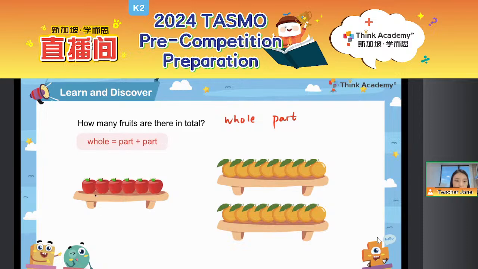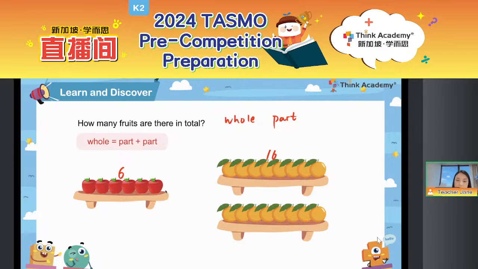After counting, how many apples are there? Can you type in the chat box? 1, 2, 3, 4, 5, 6. Yeah, there are 6 apples. And how many oranges? 1, 2, 3, 4, 5, 6, 7, 8, 9, 10, 11, 12, 13, 14, 15, 16. Yeah, 16. Good job, Constance. Good job, Candice. Good job, Cecilia. Yes, good job, Luna, everyone.